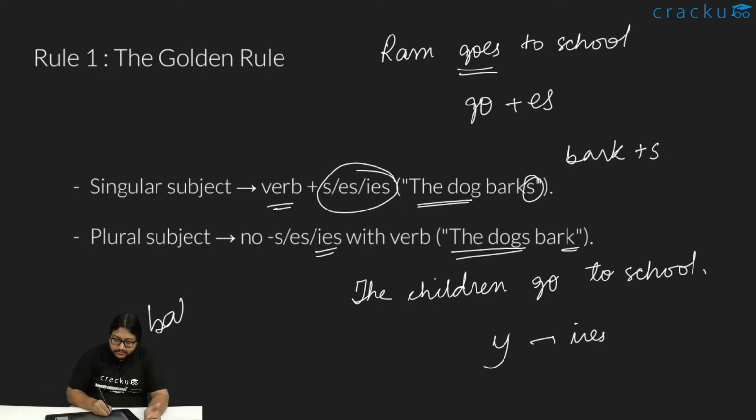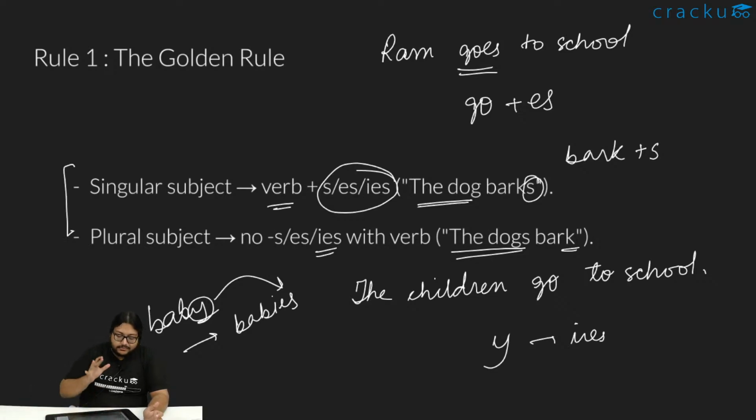Like जैसे baby, baby का plural becomes babies. Ending with Y, that gets replaced with IES. Anyway, so this is the first rule which we should know, that whenever we have a singular subject, it takes an S, ES or IES. Whenever it's a plural subject, there is no change in the form of the verb.